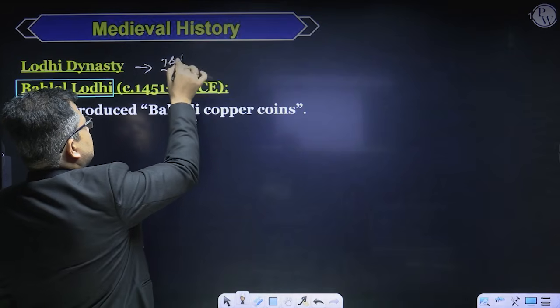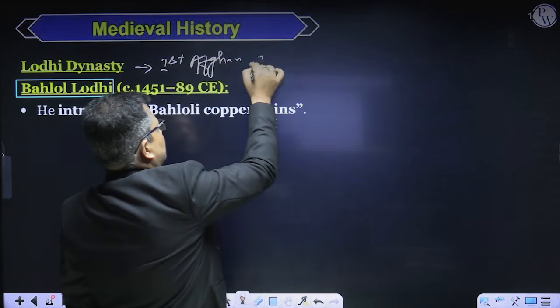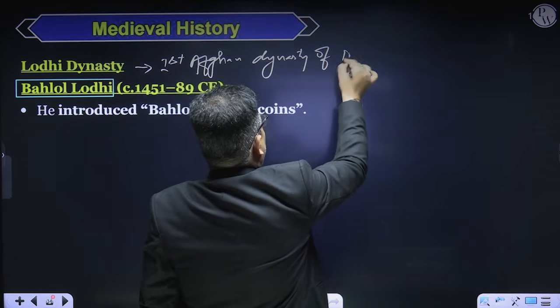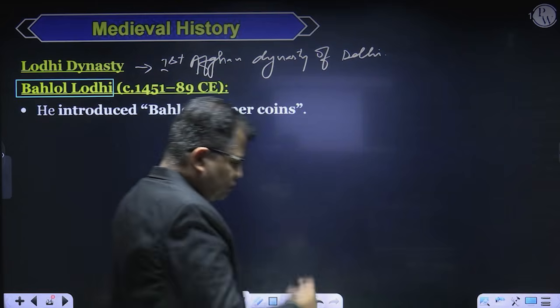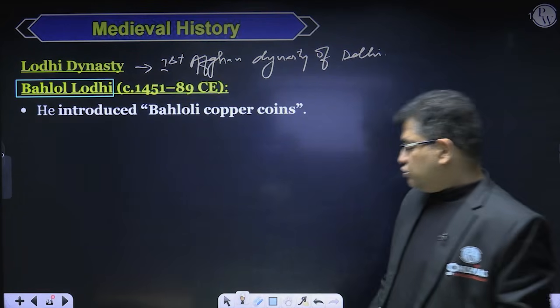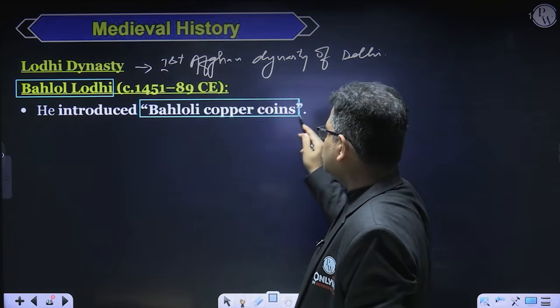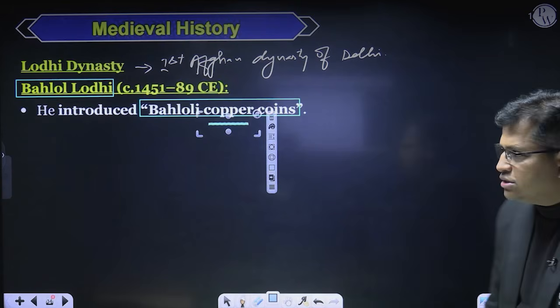The first Afghan dynasty of Delhi. So he was the first. Bahlol Lodhi was the founder of this dynasty, and he had introduced the Bahloli coin. And this coin was made of copper. That is again an important thing, sirs and madam.